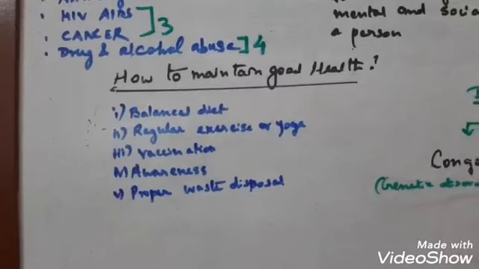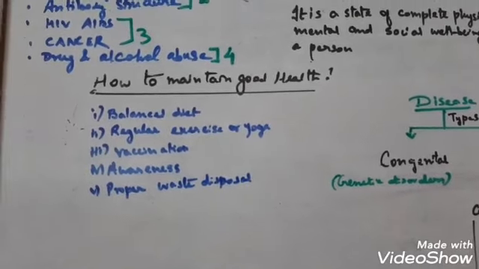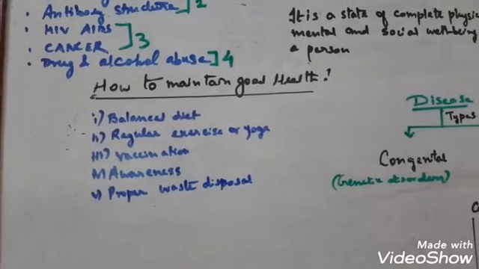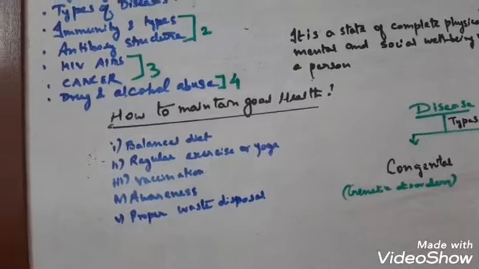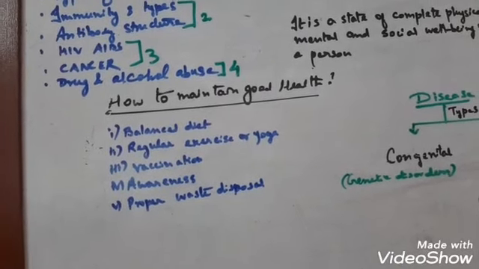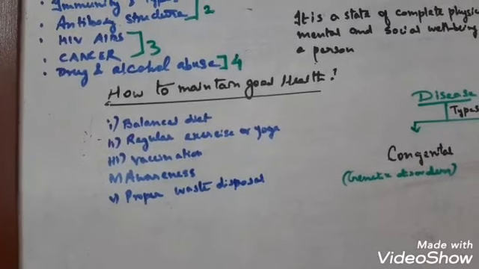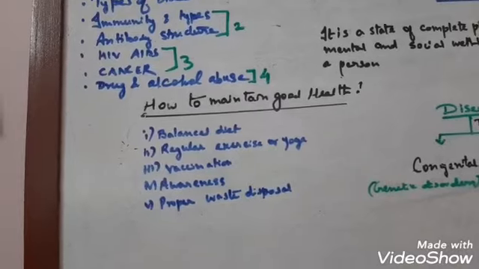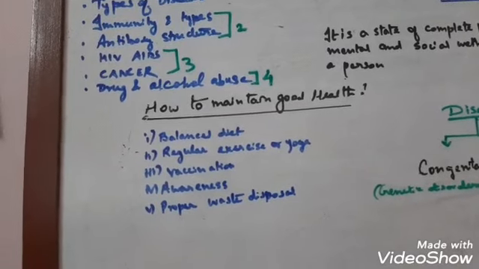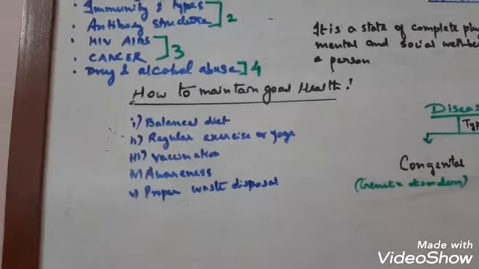Now here I want to say something: what do we mean by lifestyle diseases? Sometimes a person may have a wrong lifestyle or a poor food habit. The diseases that are acquired or associated with the way a person or a group of people live are called lifestyle diseases. For example, arthritis and obesity are types of lifestyle diseases.